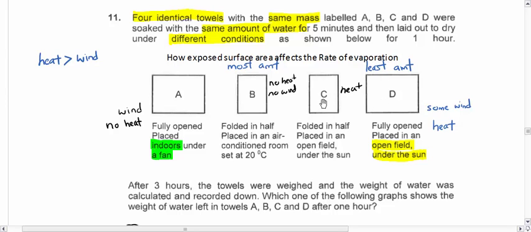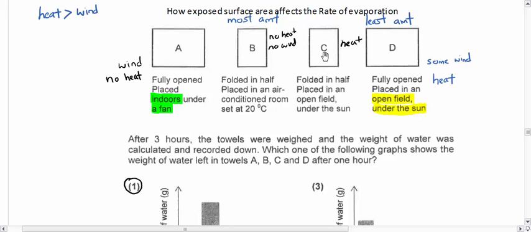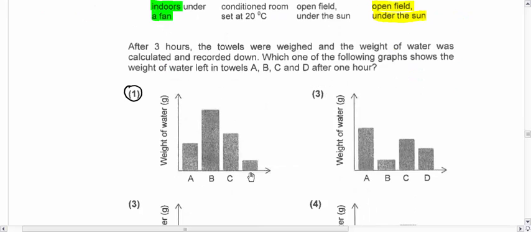Alright. It's now between A and C. So if you actually carry out this experiment, you know that exposed surface area actually matters more. Alright. And so A will dry next, and then C, and then B. So if you look at our answer, this is true. B will have the most amount of water, followed by C. Okay. Followed by A, and then D. Alright. So this is how you read this graph. Now I know it's a bit complicated, so if you're not sure, please check and ask.